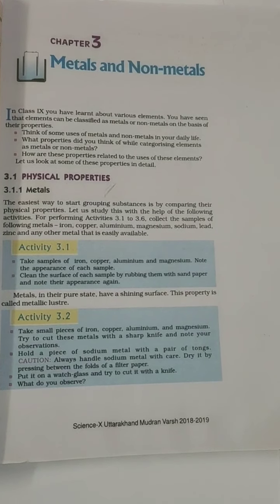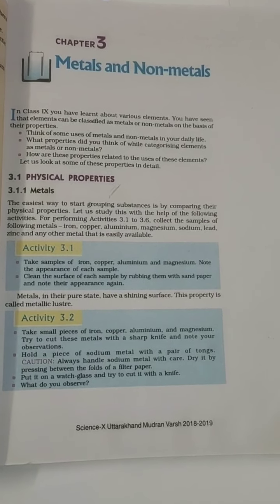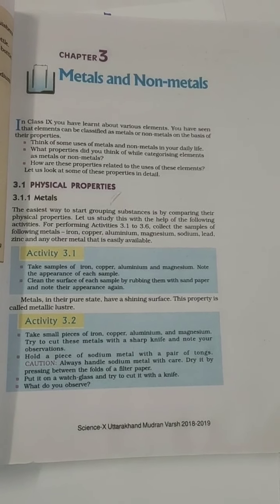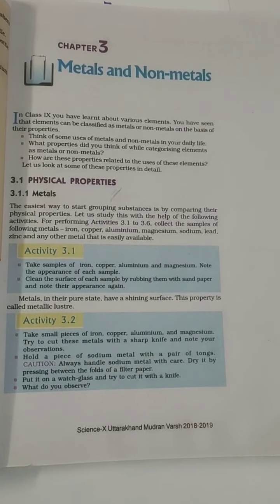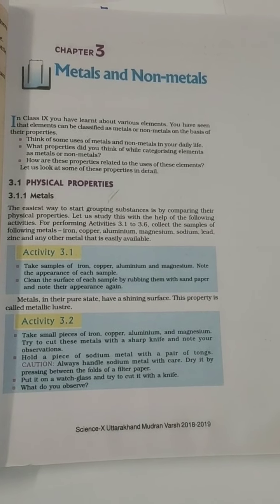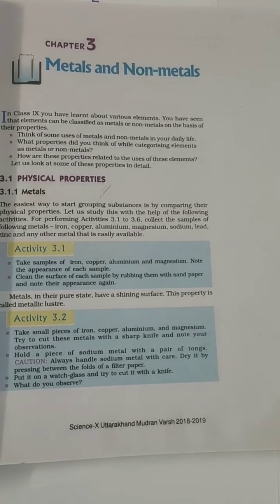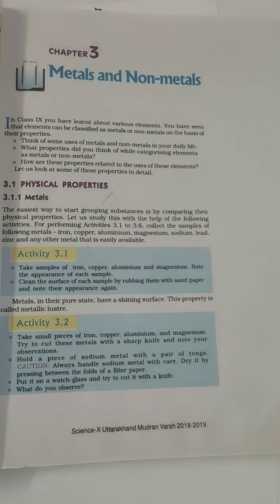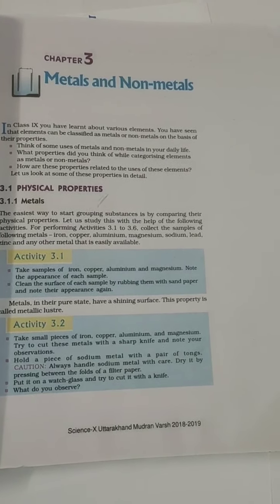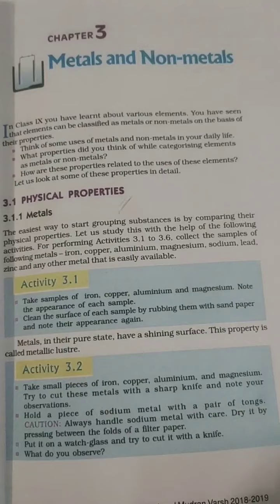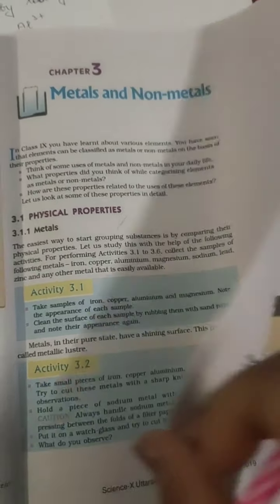The other property is that they are very hard and they cannot be cut, but there is an exception, that is potassium and sodium, the alkali metals, which are very soft and can be cut with the help of a knife, but the rest of the metals are very hard and cannot be cut with a knife. Okay. So these are the physical properties of metals.